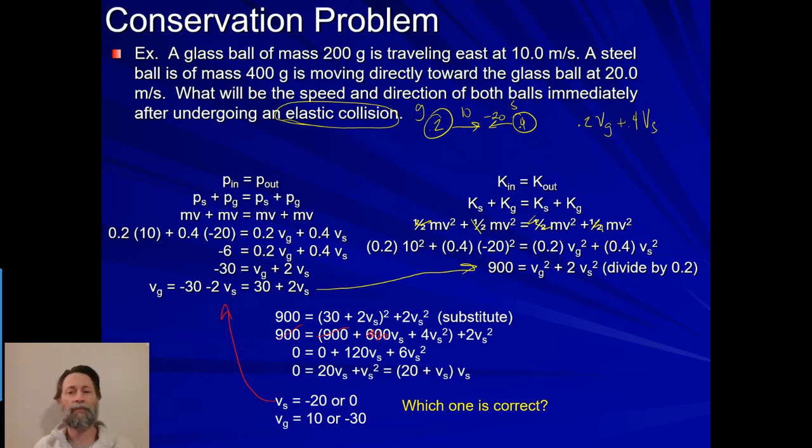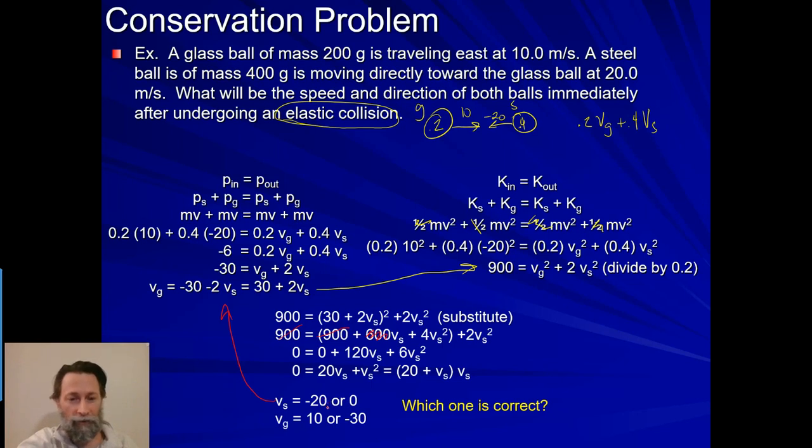Now, think through it conceptually. There are two ways you can think through this. First off, is the steel ball after the collision going to have the exact same momentum that it did before the collision? 999 times out of 1,000, the answer to that is going to be no, it's not. So you know that it can't be the negative 20.